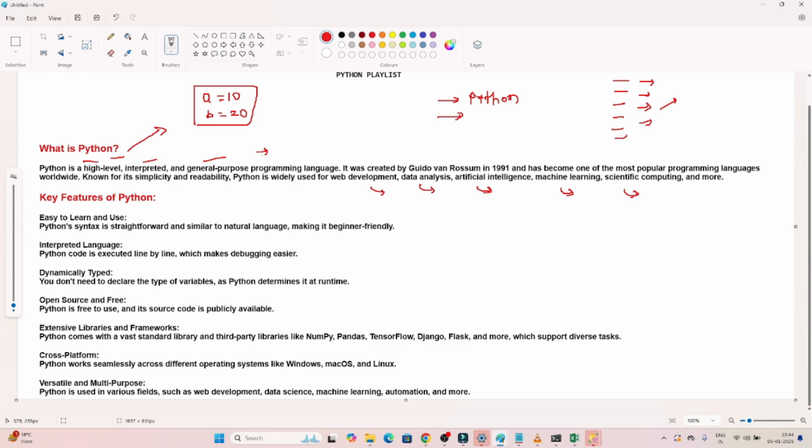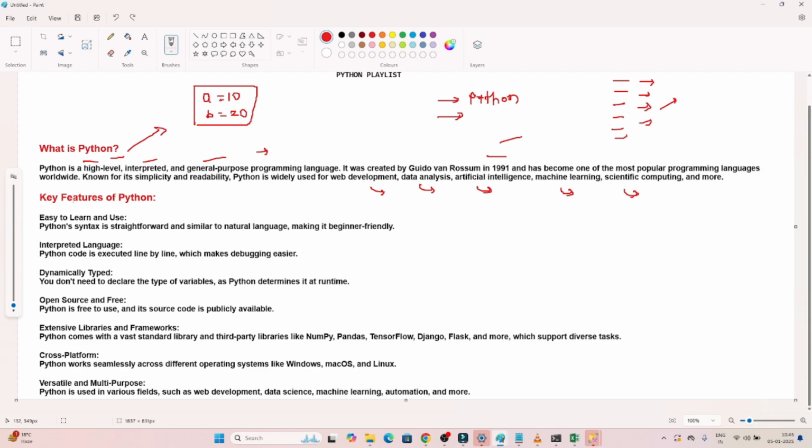Whenever anyone asks you what is Python, you can say Python is a high level, interpreted, general purpose programming language, and you can also say it supports object oriented programming. It was created by Guido van Rossum in 1991. This is the one you have to remember. What is Python? Python is a high level interpreted general purpose programming language. Who created Python? It was created by Guido van Rossum in 1991.